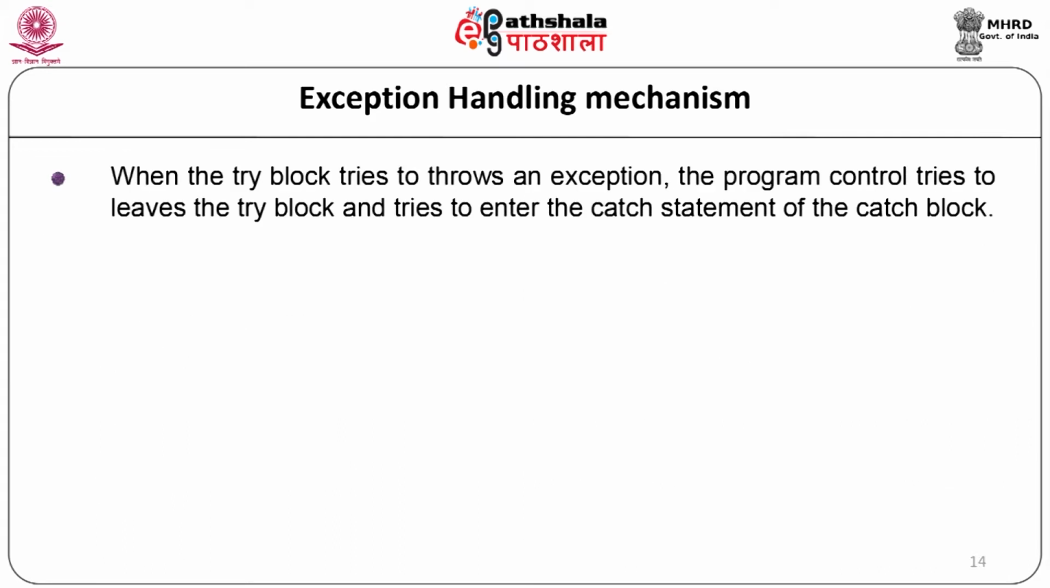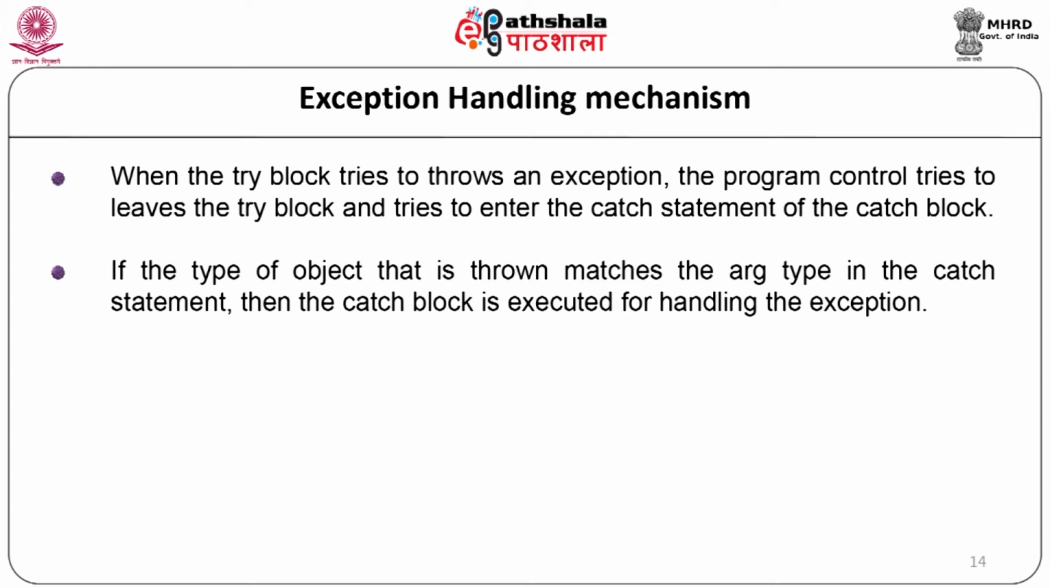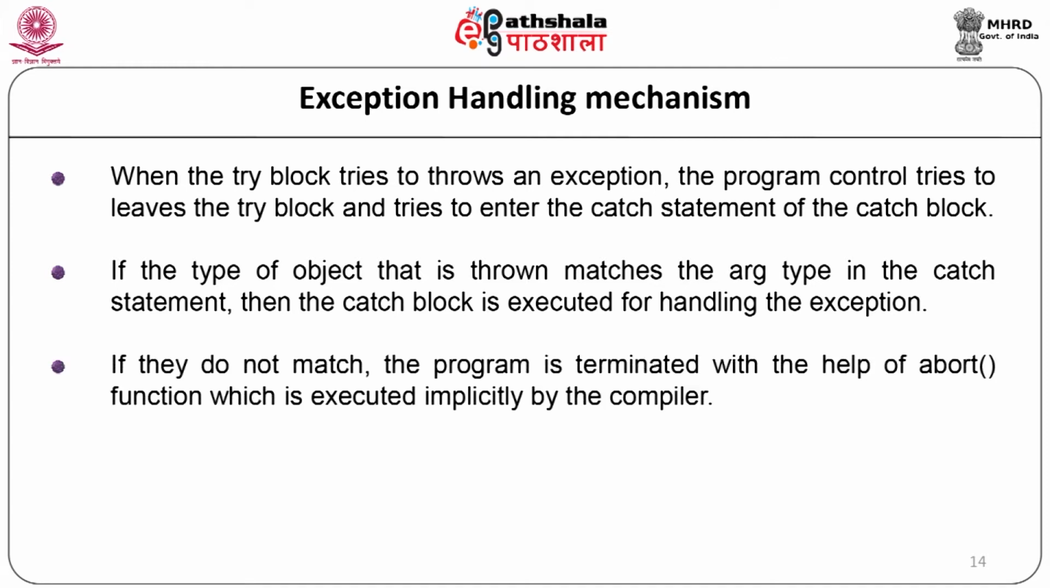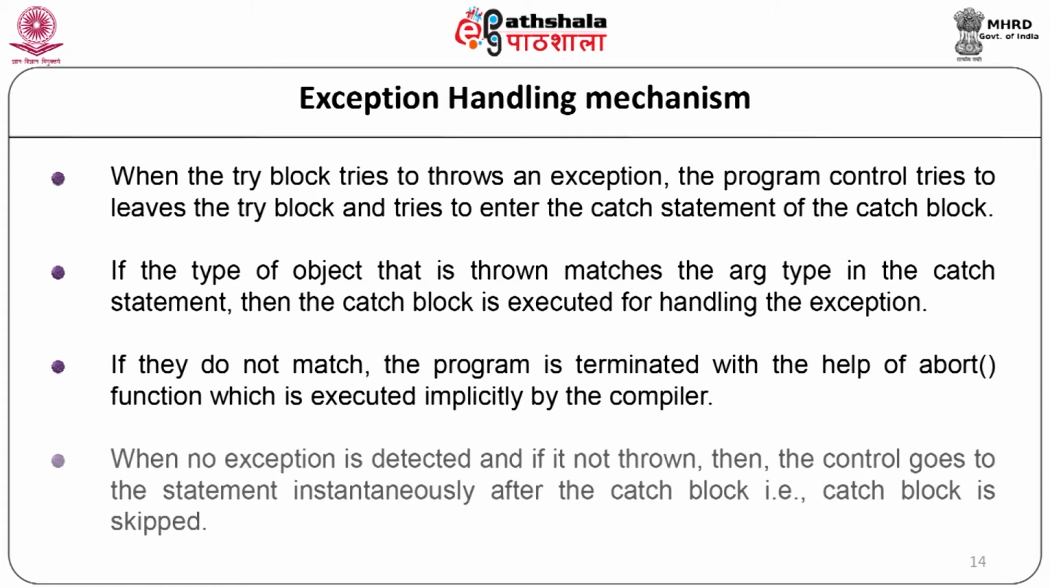When the try block throws an exception, the program control leaves the try block and tries to enter the catch statement of the catch block. If the type of object that is thrown matches the argument type in the catch statement, then the catch block is executed for handling the exception. If they do not match, the program is terminated with the help of the abort function, which is executed implicitly by the compiler. When no exception is thrown, the control goes to the statement immediately after the catch block, that is, the catch block is skipped.